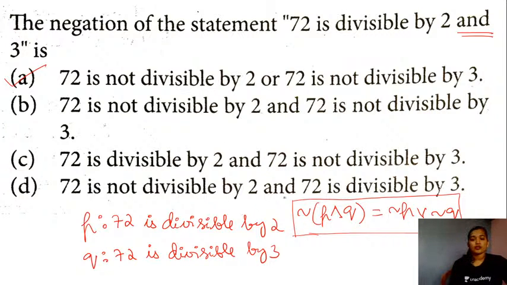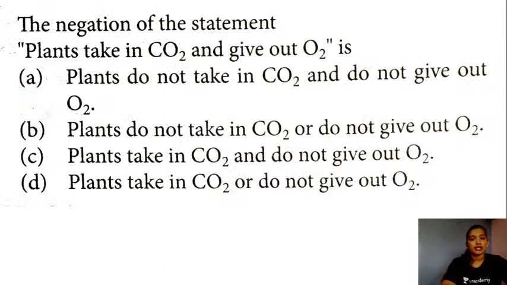Now suppose I have to give you the other way round: what about negation of P, disjunction Q? This will be equal to negation of P, conjunction, negation of Q. "Or" will be replaced by "and," and you will have negation of P and negation of Q here. So make a note of both the results, students, that we just discussed in relation to the negation part. Right, so let us proceed with the next question.